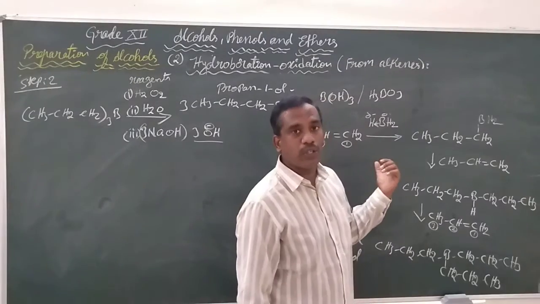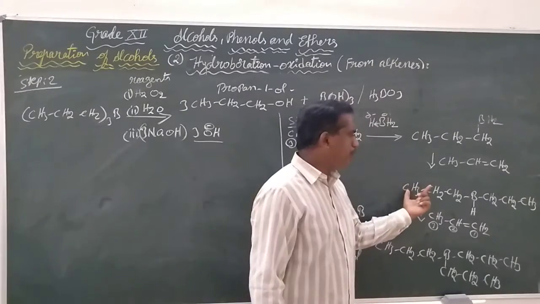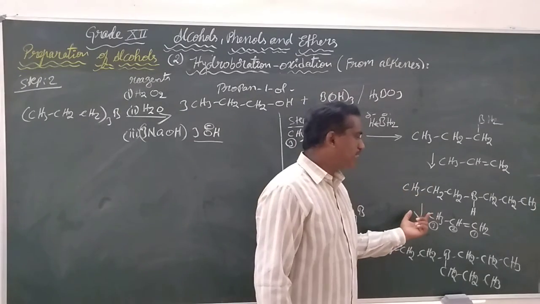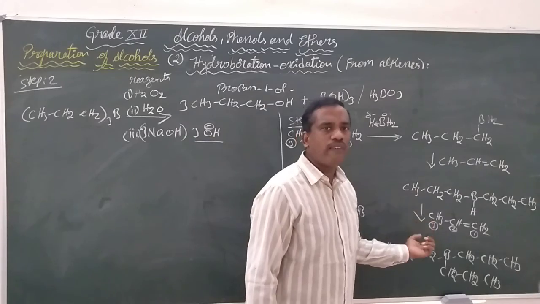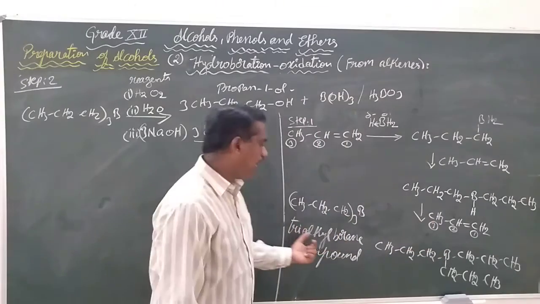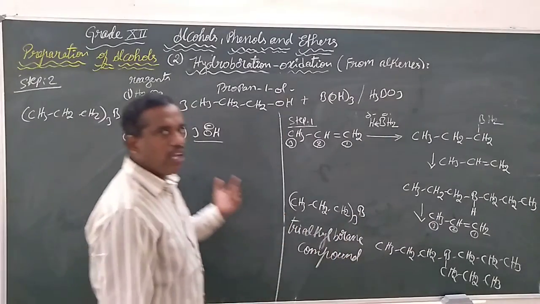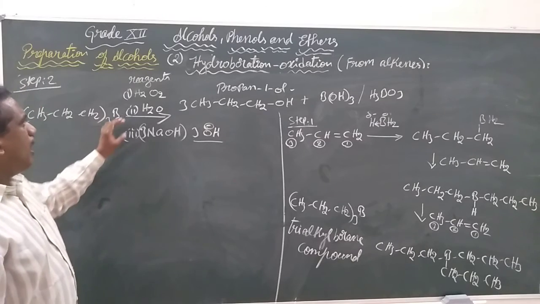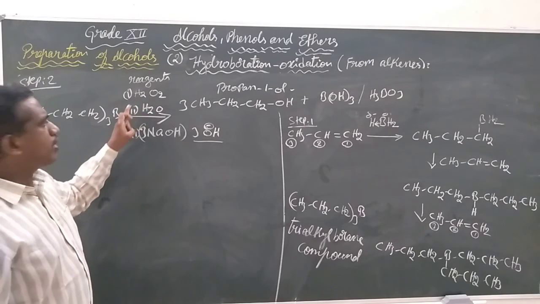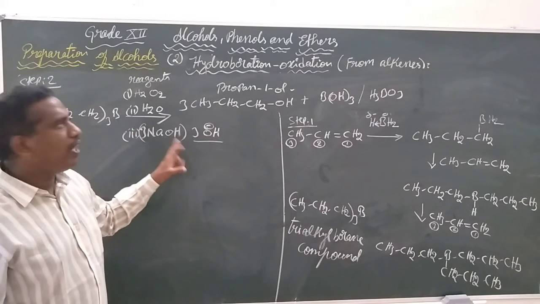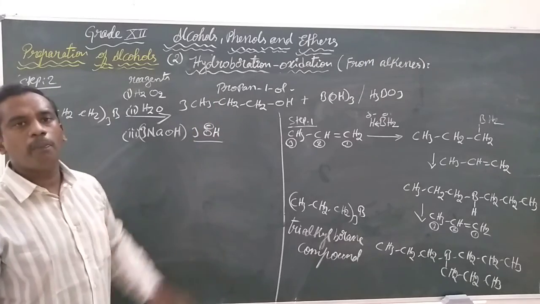This follows the anti-Markovnikov rule. To give the intermediate, this will further react with 2 more molecules of alkene to give the trialkyl boron compound, which will react with hydrogen peroxide, water, and sodium hydroxide to form propanol.